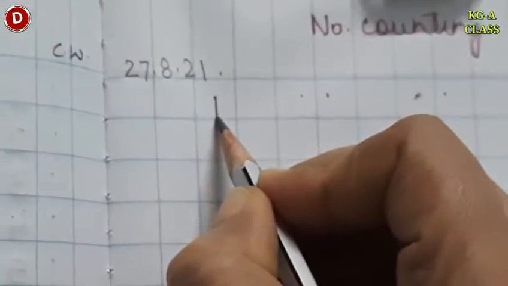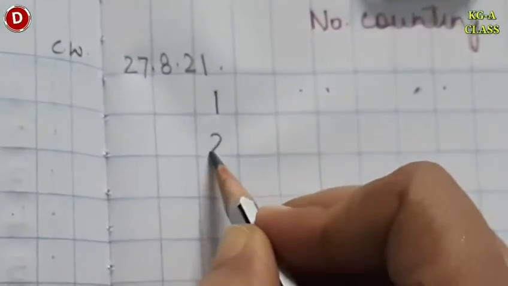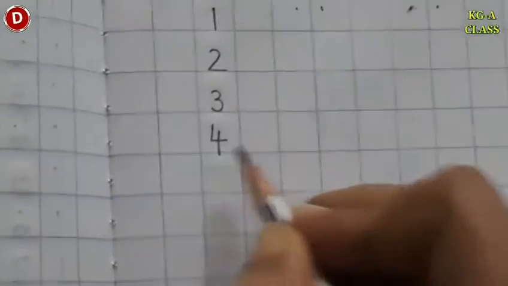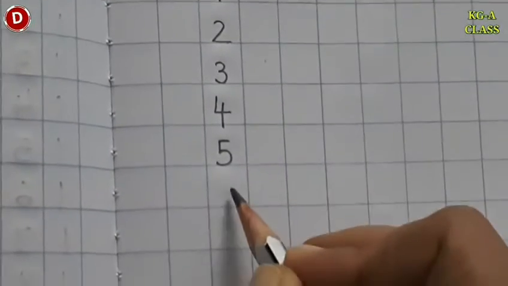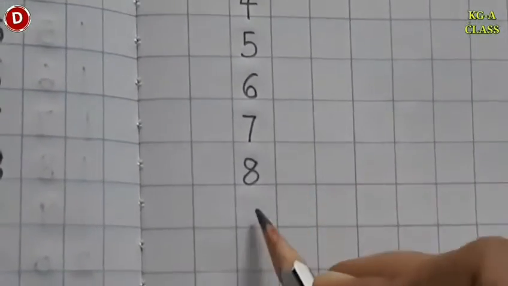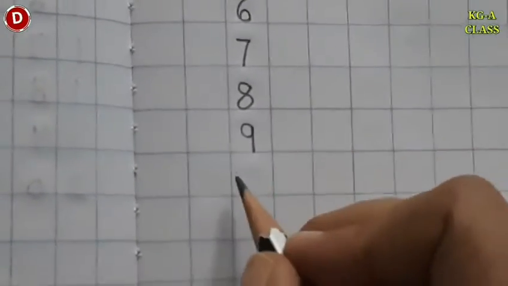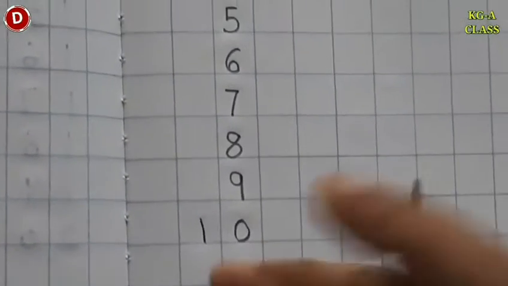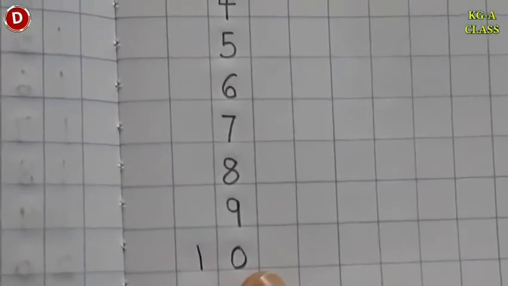We will start with number 1. After 1 comes 2, 3, 4, 5, write on the line, 6, 7, 8, 9, and here comes 10. 1 will come this side and 0 will come below 9. In this way you have to write 1, 0, 10. After this, children, you will leave the next line, okay?